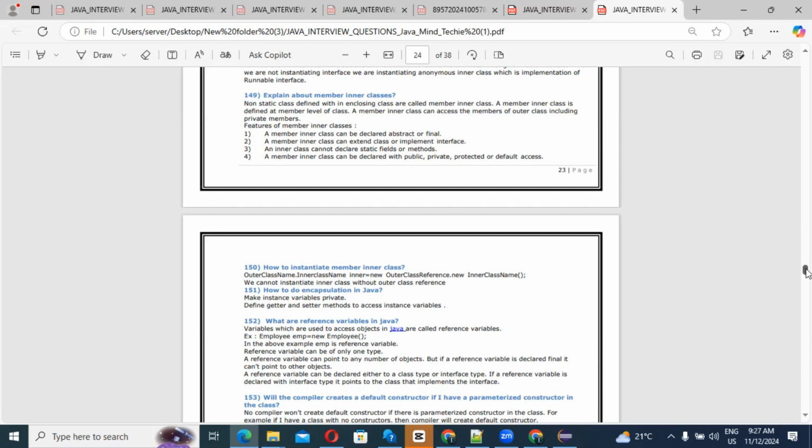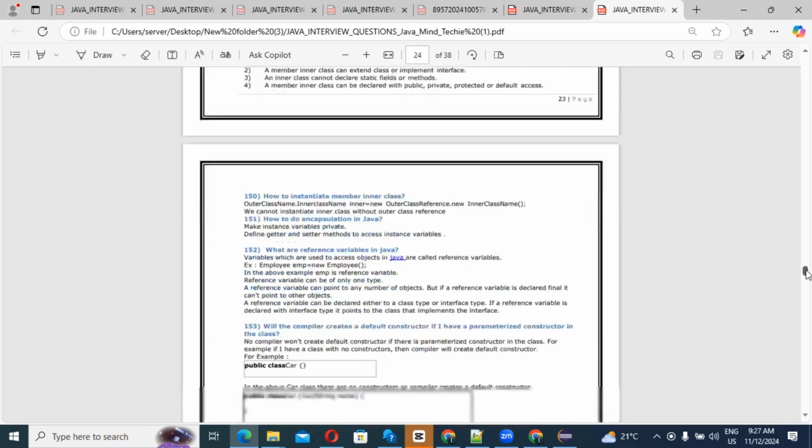A reference variable can point to any number of objects, but if a reference variable is declared final, it cannot point to another object. Keep in mind, a reference variable can be declared with either a class type or an interface type. If a reference variable is declared with an interface type, it points to the class that implements the interface. That is about reference variables.